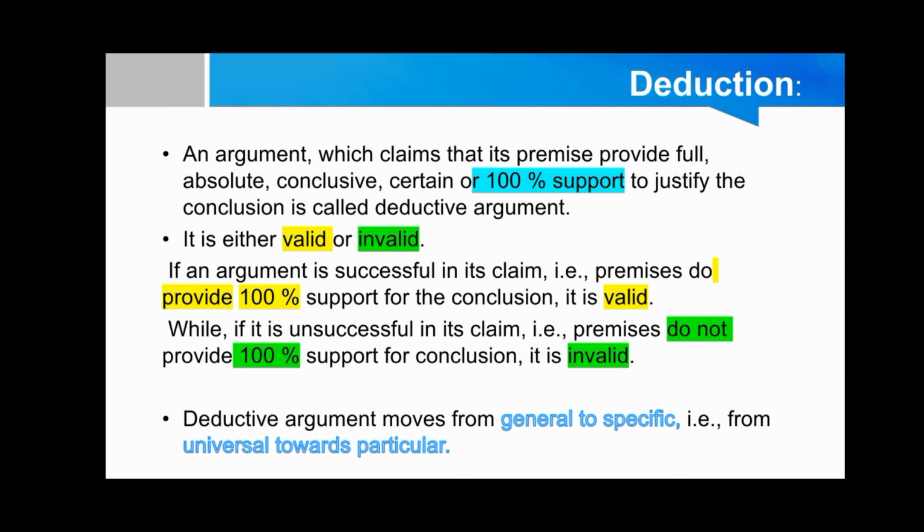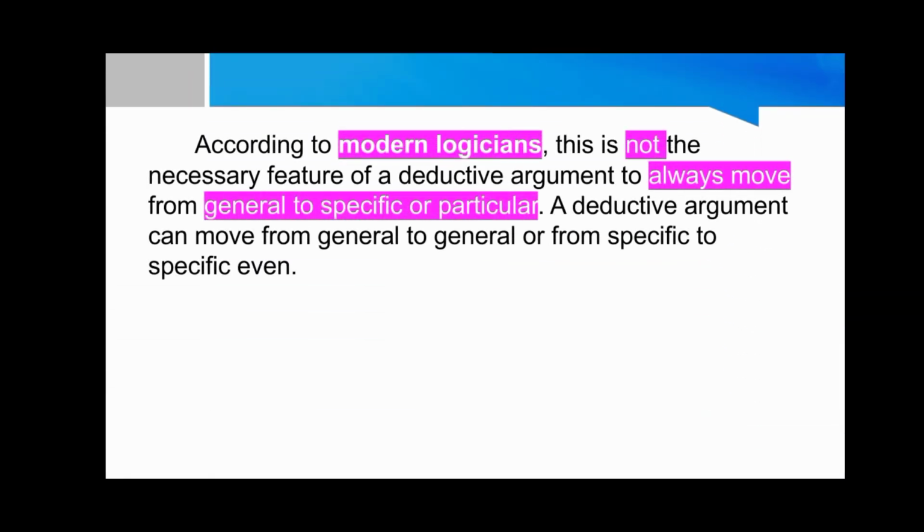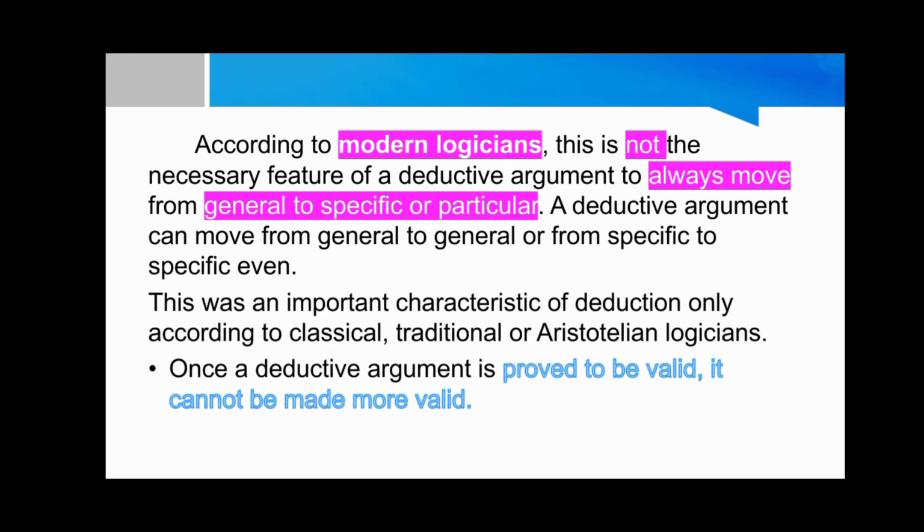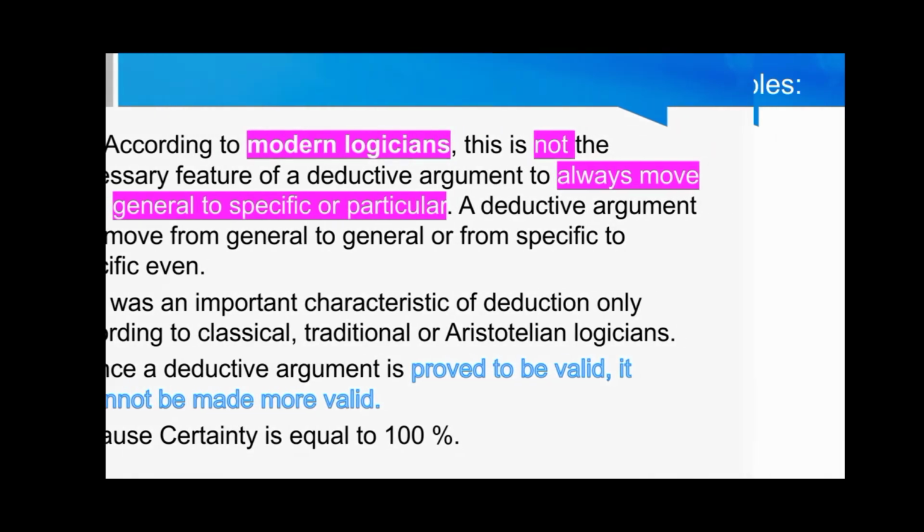A deductive argument moves from general to specific. For example, it moves from a universal toward a particular. According to modern logicians, this is not a necessary feature of a deductive argument. A deductive argument does not always move from general to specific or particular. Deductive arguments can move from general to general or from specific to specific even. This was an important characteristic of a deduction only according to the classical tradition or Aristotelian logicians. Once a deductive argument is proved to be valid, it cannot be more valid because certainty is equal to 100%.